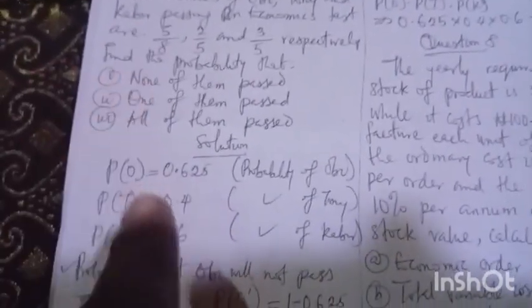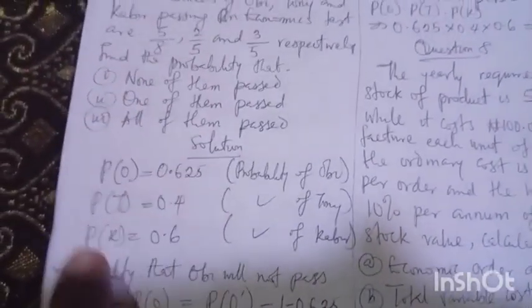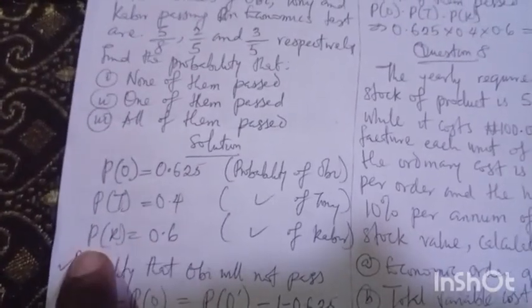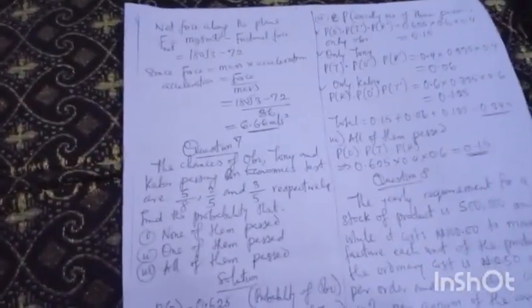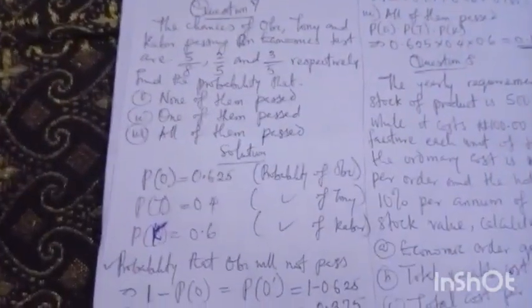So the probability of Obi is O, Tony is T, Kabir is K. This is what you have seen as K. In case you don't see my writing, let me write it very well. That's K. I think I've written my K very well now, you can see.